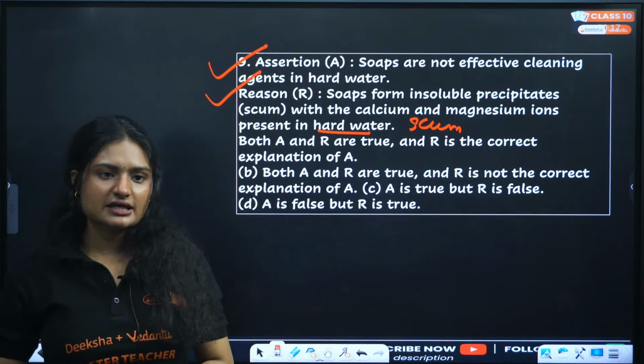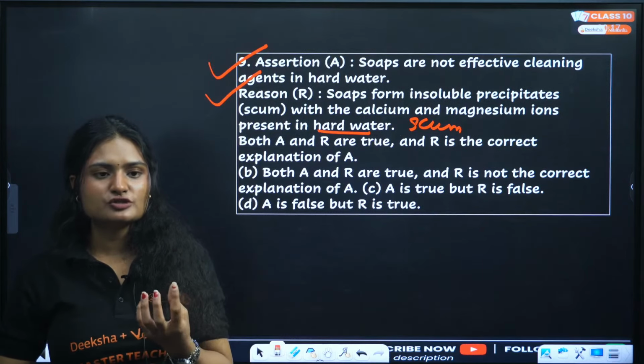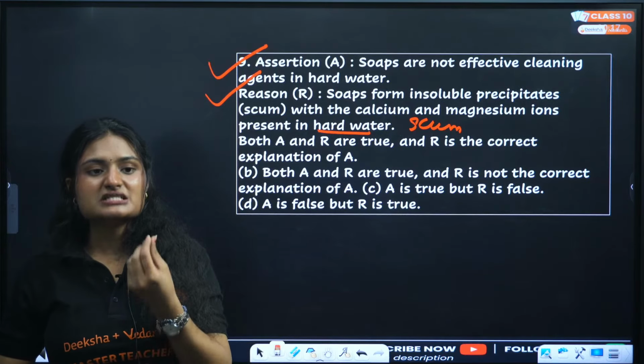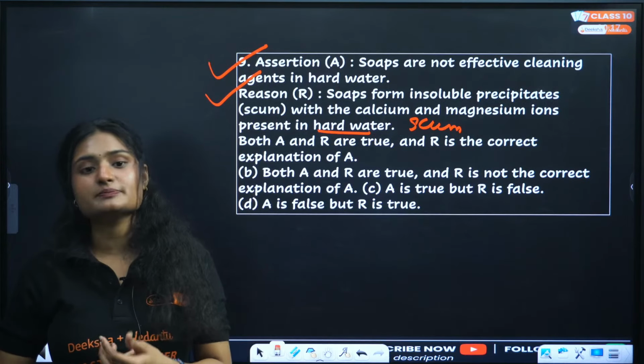Brisk effervescence. Again, brisk effervescence means in a liquid solution when there are gaseous bubbles. Gases are there. That is called brisk effervescence. Bubbling of gases is called brisk effervescence.